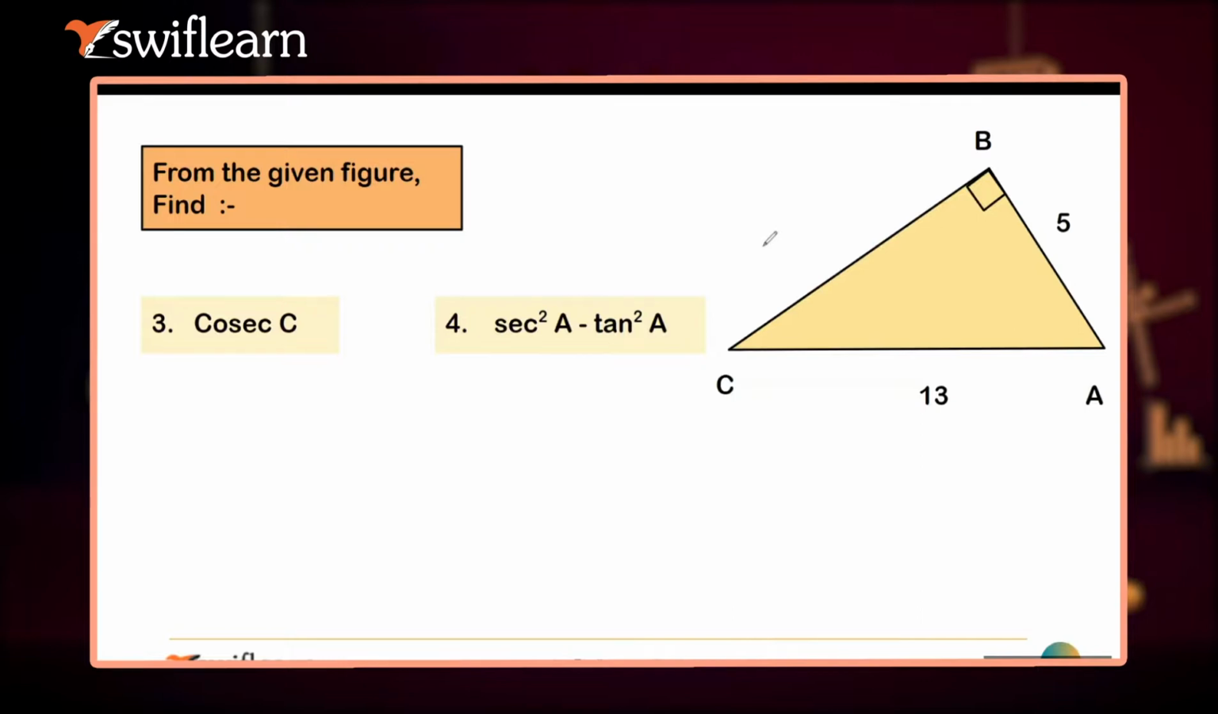Sorry, the first one is 12 by 5 and the second one is 1. First one is 12 by 5.